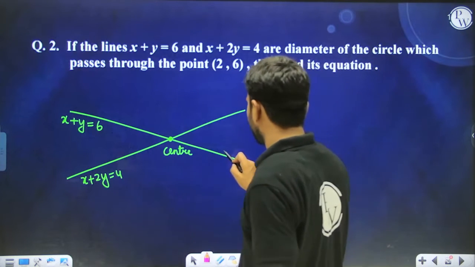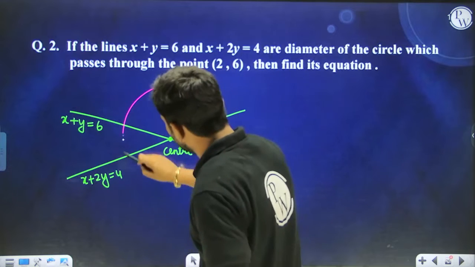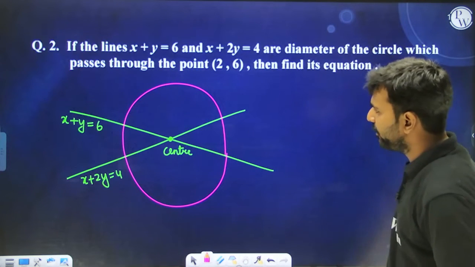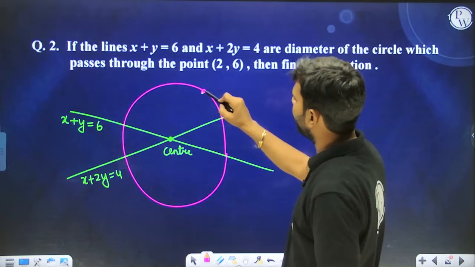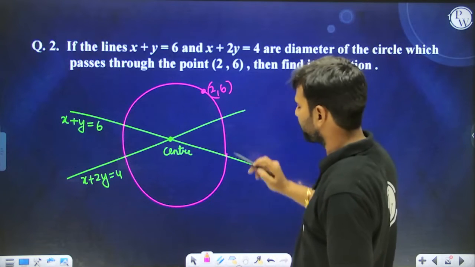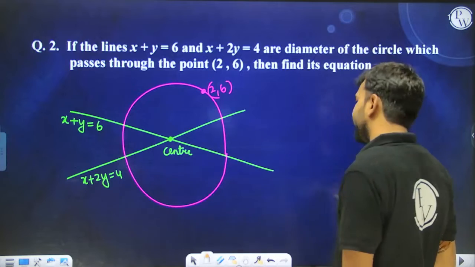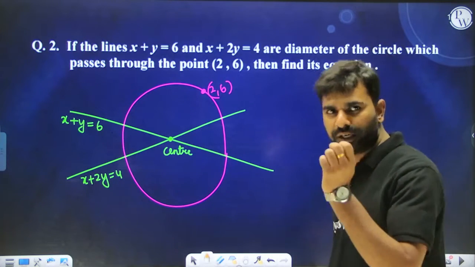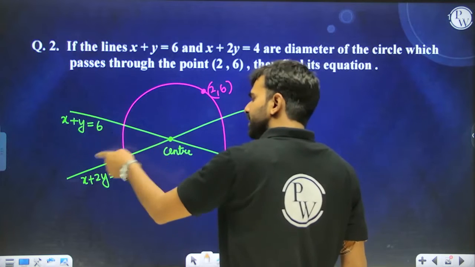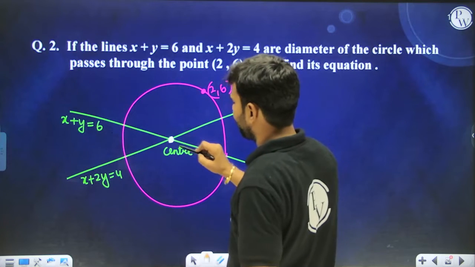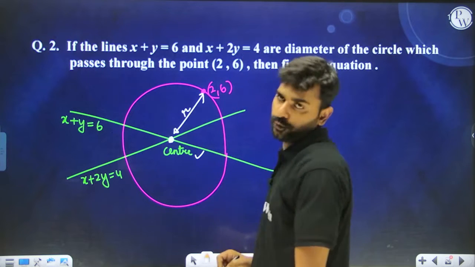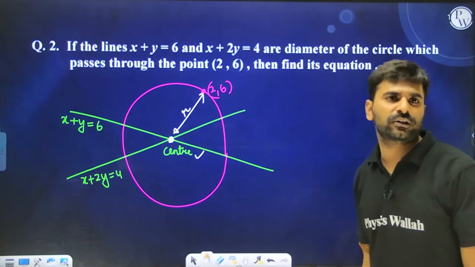It is given to me in the problem that our circle is also passing through (2, 6). Is (2, 6) lying on any of these lines? No. So over here it is going to be (2, 6). So understand that in order to write down the equation of a circle, you need to have two things. One is the center, another one is the radius. Now, if you solve these two lines, you will have the center with you, and the distance between the center and this point is nothing but the radius only. So you can find out r as well the moment you have got the center.